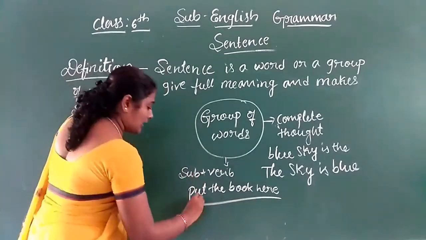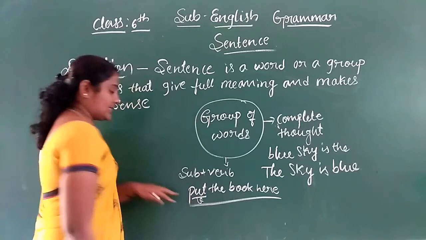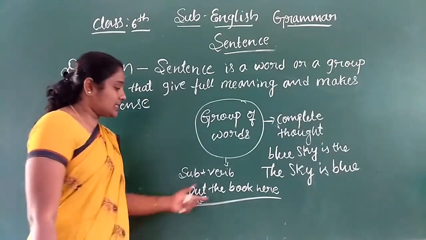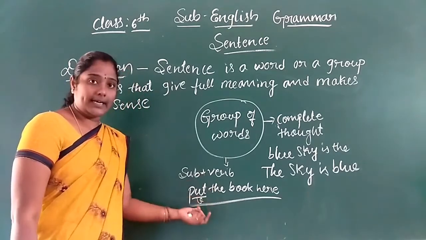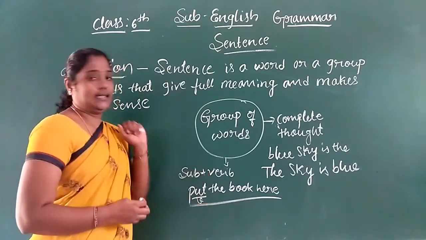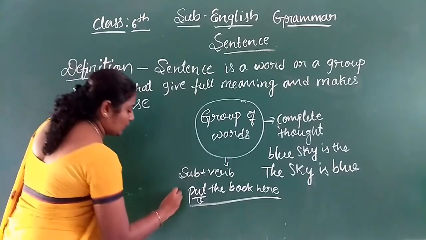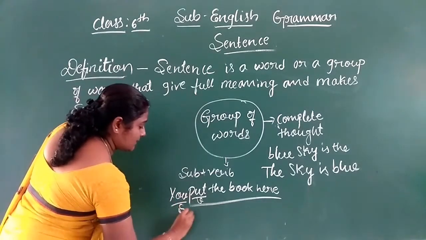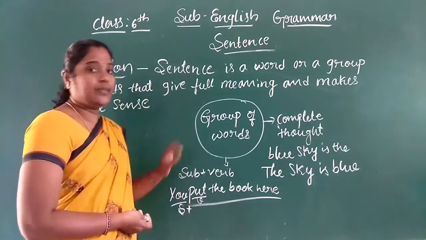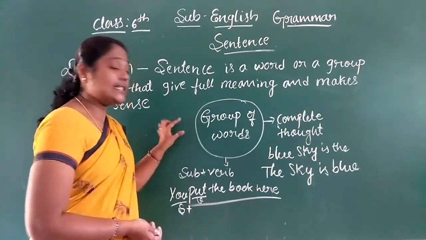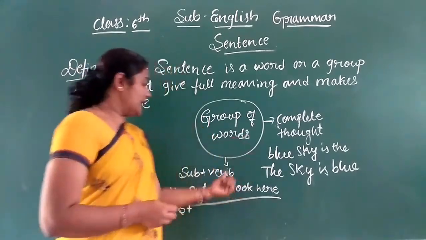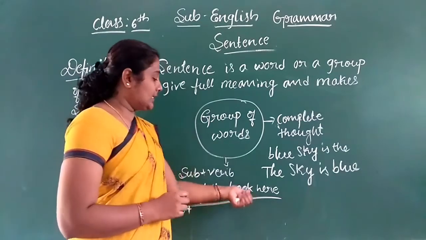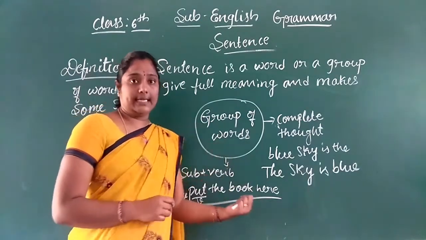In this sentence I got the verb. But here we get some idea, yet we don't know to whom we are speaking. I will add "you." Now we get subject plus verb. A sentence is a combination of subject and verb: "You put the book here." Here we completely got the meaning.